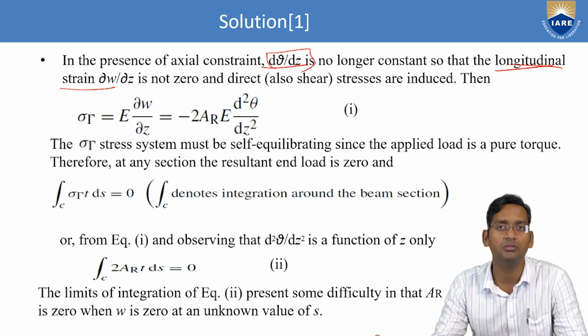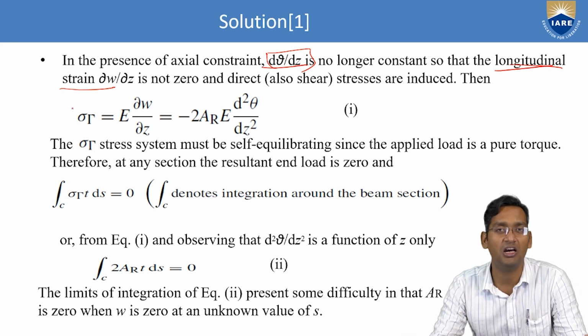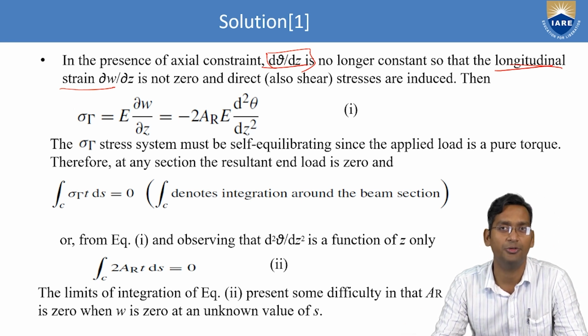Already we had seen that σ_z equals E ∂w/∂z.